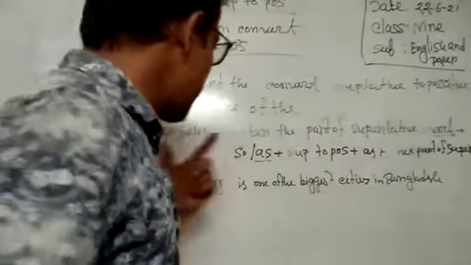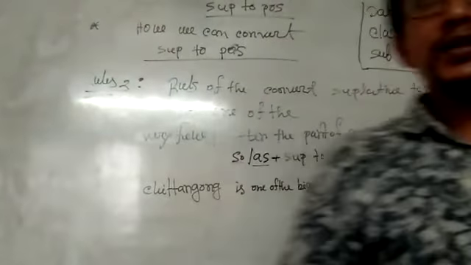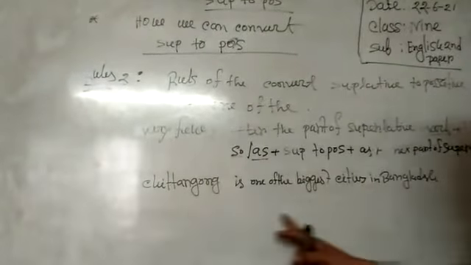That means Chittagong is one of the biggest cities in Bangladesh. It is an assertive sentence, and it is in the superlative degree.